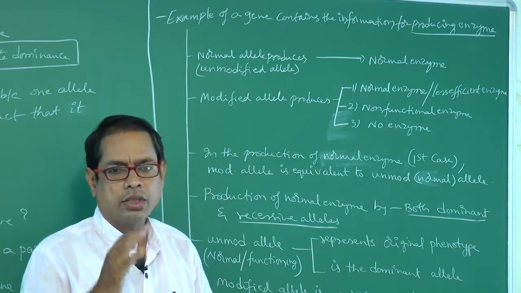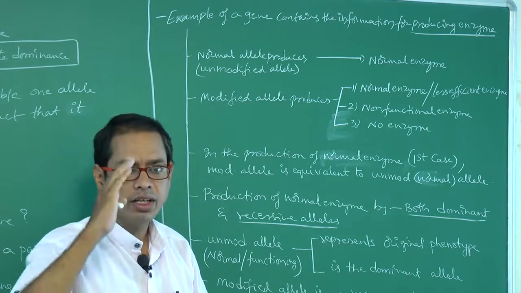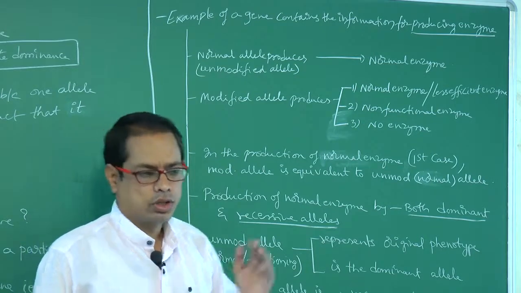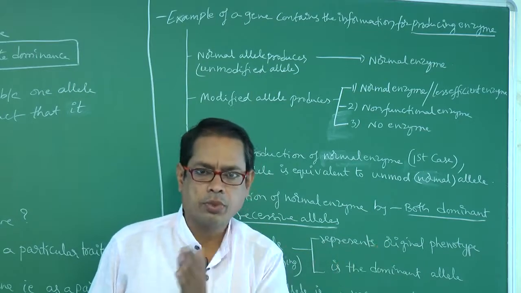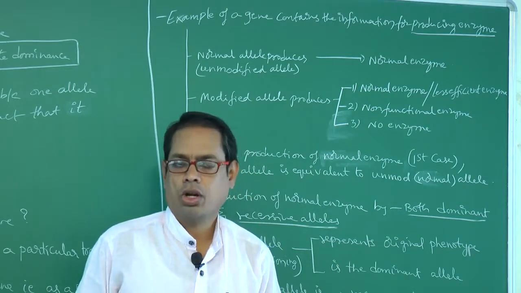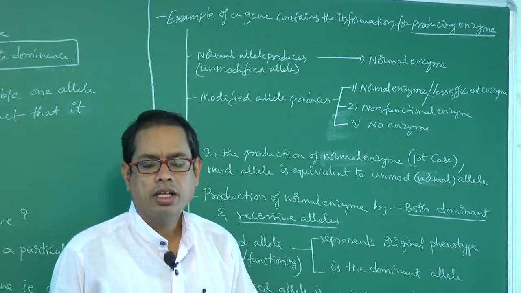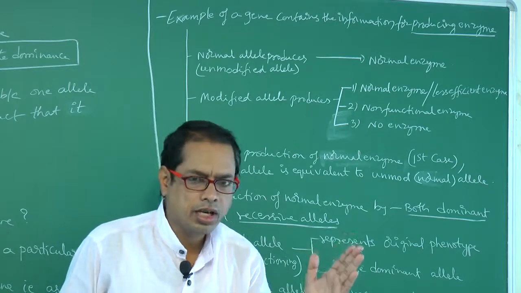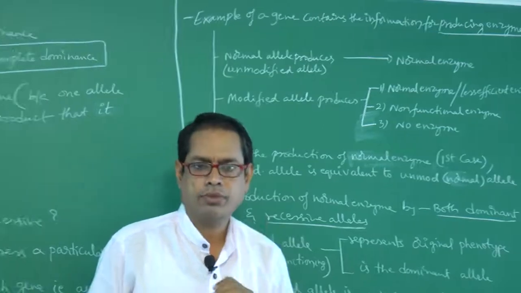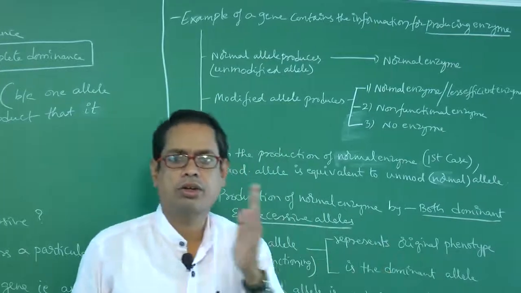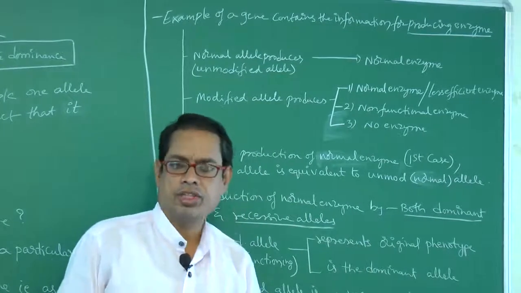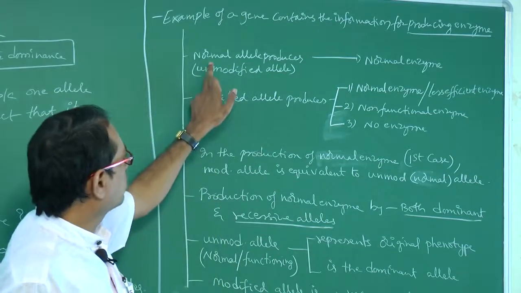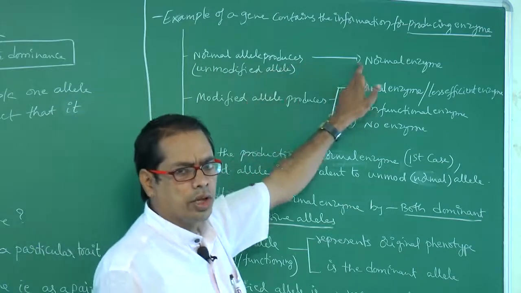So a specific enzyme is there for a specific substrate. That is the so-called enzyme specificity. Some substrates are converted into products by a specific enzyme, not the same enzyme. Will all the substrates be converted into products by the same enzyme? No. Some substrates are converted into products by one particular enzyme, and some other substrates are converted into products by other particular enzymes. So that is the so-called enzyme specificity. Right. Normal allele produces normal enzyme.